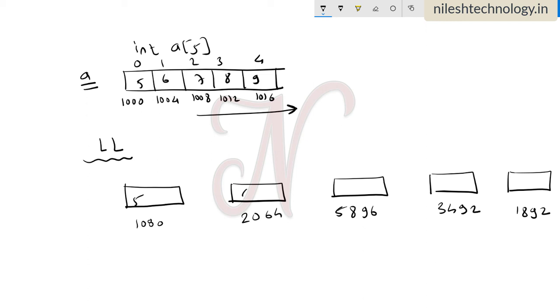Same here, 5, 6, 7, 8, 9, and there is one more block which links to the next element. So this address, 2064, is stored in this block. Same here, the next address 5896 is stored here, which is linked to this block. Again 3492 is linked to this block, again 1892 is linked to this block. And here, next, there is no address, so my address is null. So this is a linked list of 5 numbers.